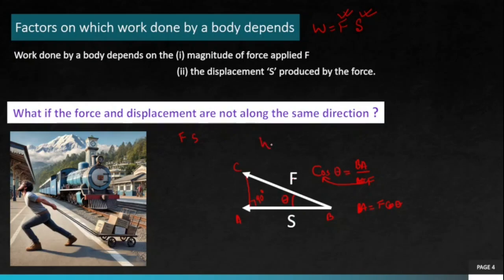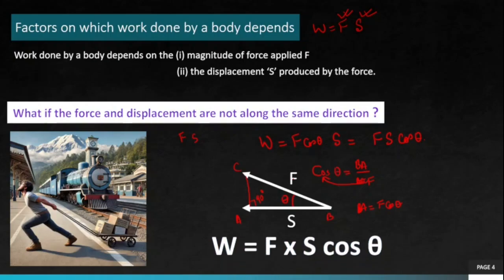So in that case, work done, I go to the basics, force and displacement in the same direction. S is my displacement, F cos theta is my force. On rearranging, I get this as Fs cos of theta. So this is my expression. So when force and displacement are not in the same direction, work done will be F into S cos of theta. This F is force, S is displacement, theta is the angle between F and S.